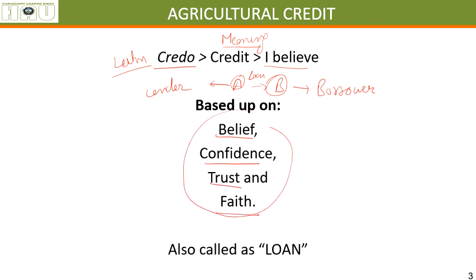All these are the basis of giving a loan to somebody: they believe, they have confidence in the other person, they trust the other person, they have faith in the other person. You can say it either way, any one of the ways, that A has belief that person B will return my money after some time with some interest, if he is trying to charge any. Also, the money can be called a loan. That means credit and loan are two synonyms.